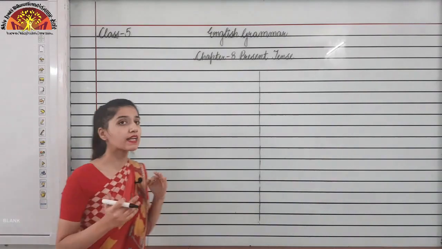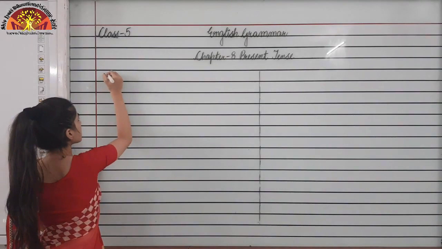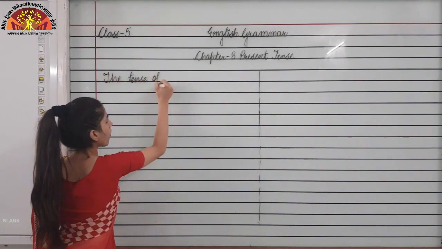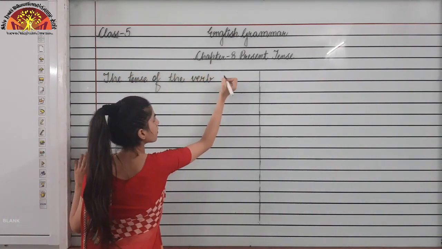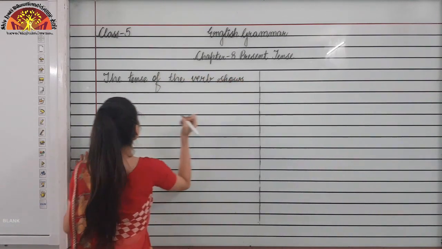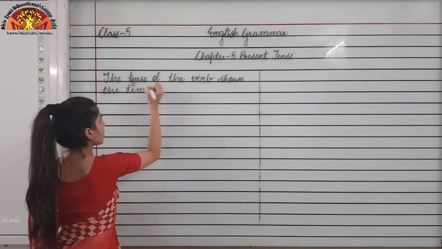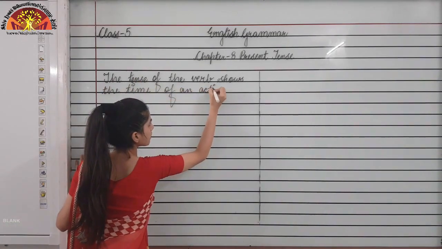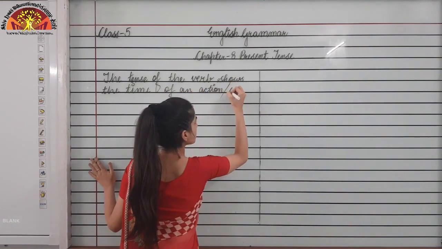First of all, I will write down what a tense is: the tense of the verb shows the time of an action or event.